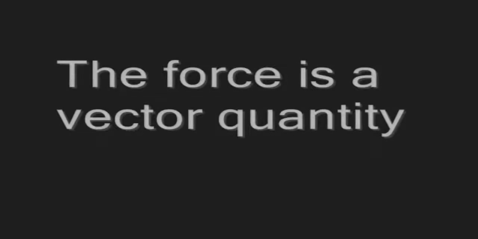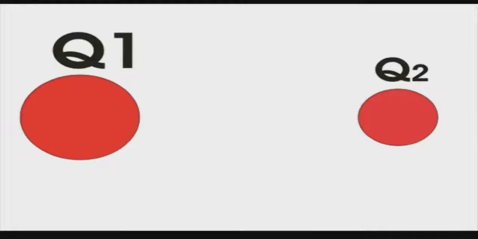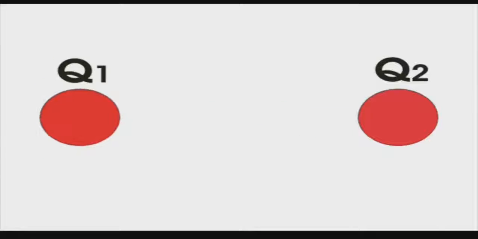The force is a vector quantity, which means it has direction in addition to its magnitude. Here the force acts along the straight line joining the centers of the charged bodies. Now, if you increase the charge Q1 keeping Q2 unchanged, the force is obviously increased.